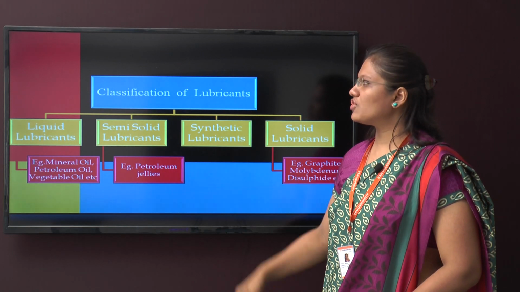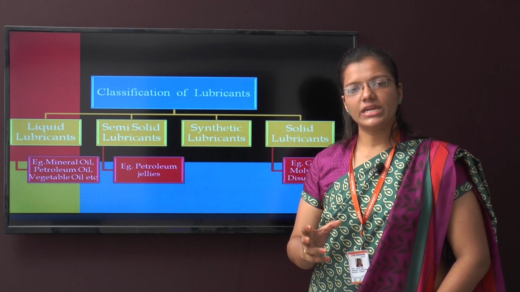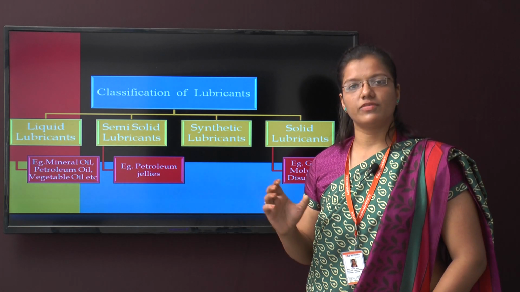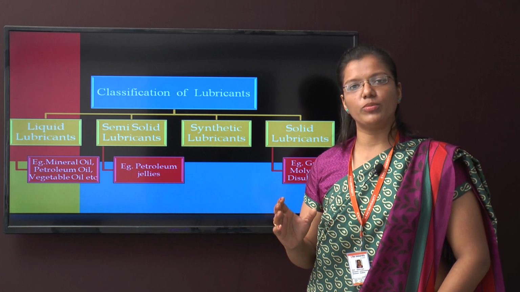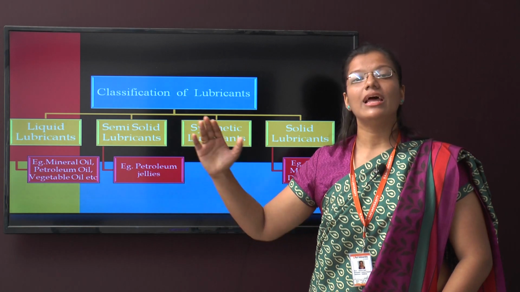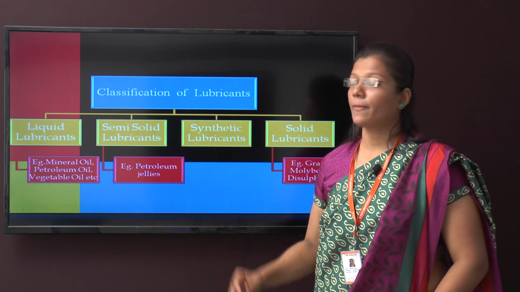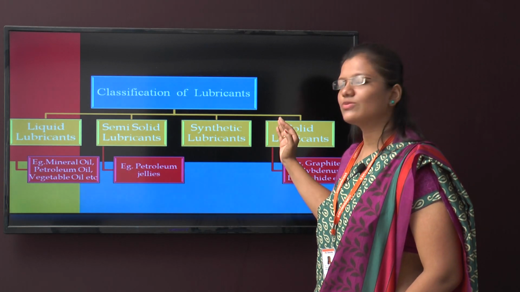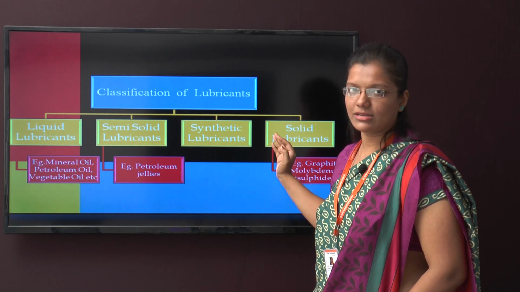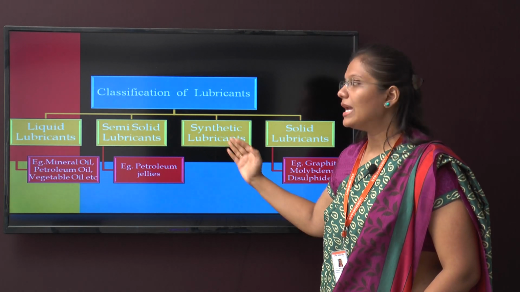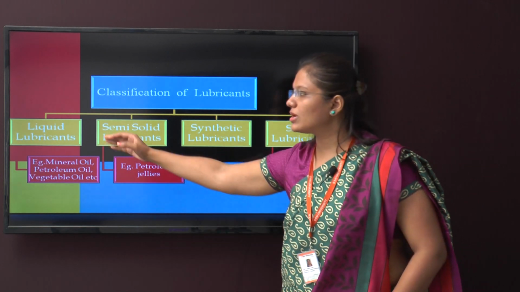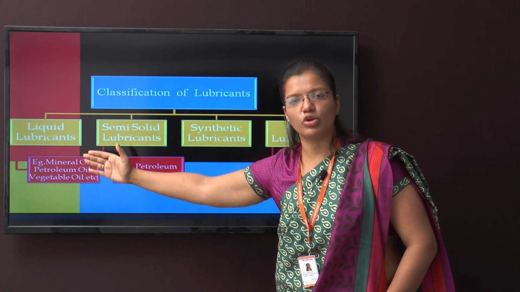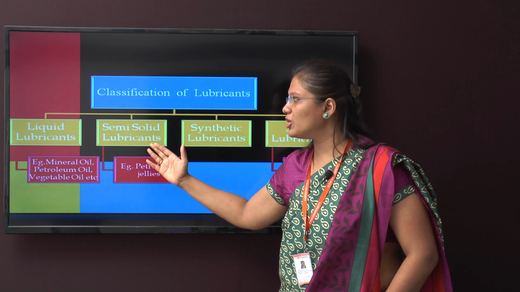Next is the classification of lubricants. Lubricants can be divided into four different types. First is solid lubricant, then liquid lubricant, semi-solid lubricant and last one is synthetic lubricant. Solid lubricants are the lubricants which are in the solid state, or you can say in the powder form. Liquid lubricants are basically oils. Next one, semi-solid lubricants.